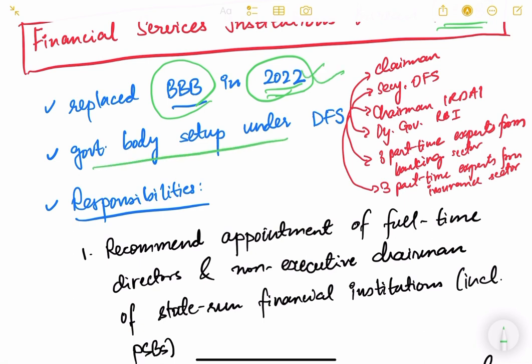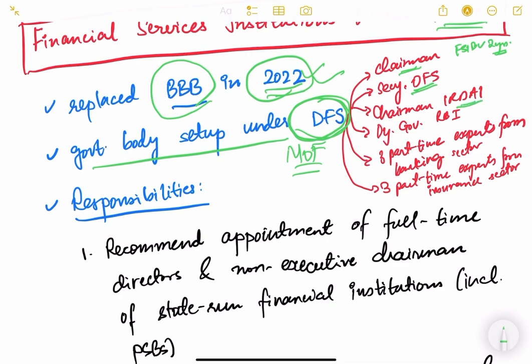It is a government body set up under the Department of Financial Services under Ministry of Finance. Now the members are more or less the same as BBB. It has one chairman, and Mr. Bhanu Pratap Sharma, who was the chairman of BBB just before the FSIB was formed, continues to be the chairman of FSIB also. He has been given a fresh appointment for 2 years. Then Secretary DFS, Department of Financial Services, will be the ex officio member.